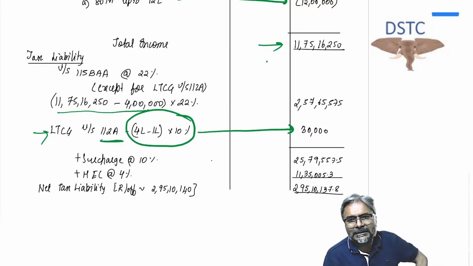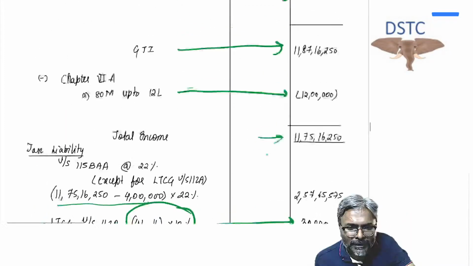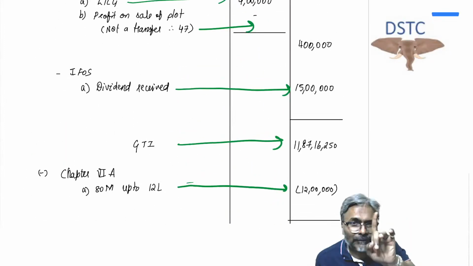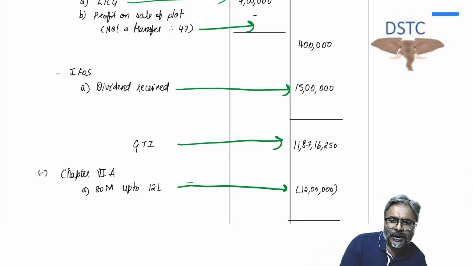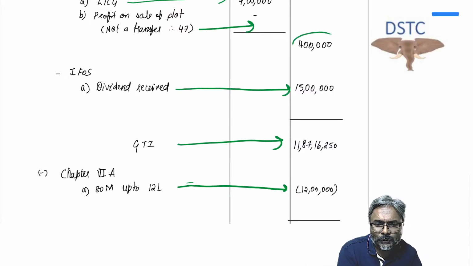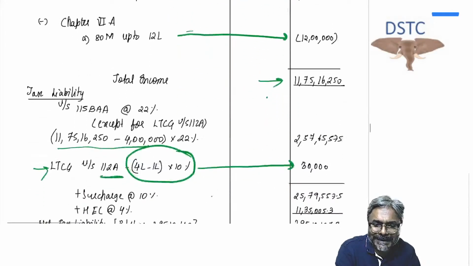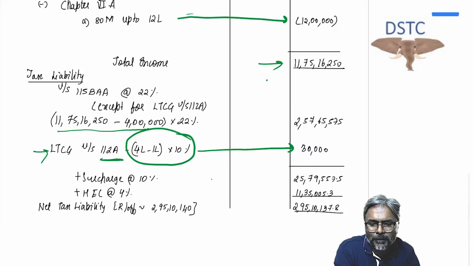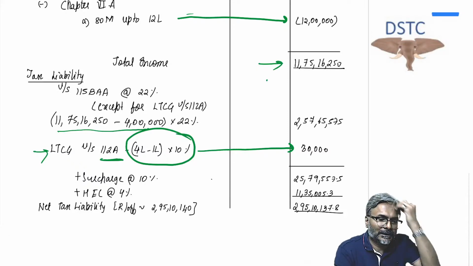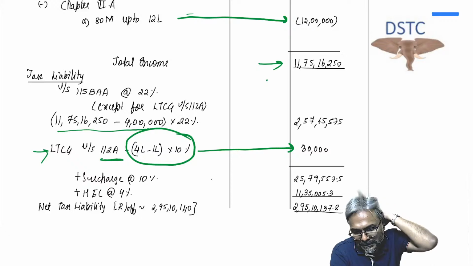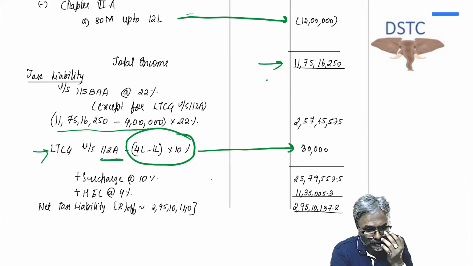Do you remember this? Please understand, students, your LTCG is 4 lakhs. Please be careful. This is again a silly mistake that all of you are going to make in the exam. Please don't say LTCG as 3 lakhs. Your LTCG continues to remain as 4 lakhs. While calculating the tax at that point of time, on 3 lakhs you will charge 10%. I hope that all of you are clear with this one.